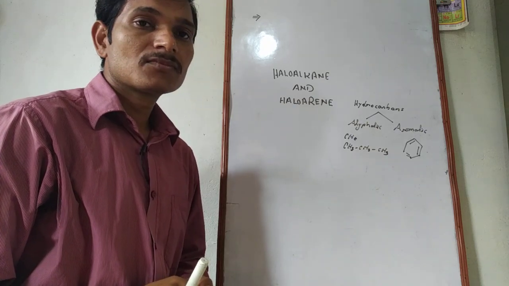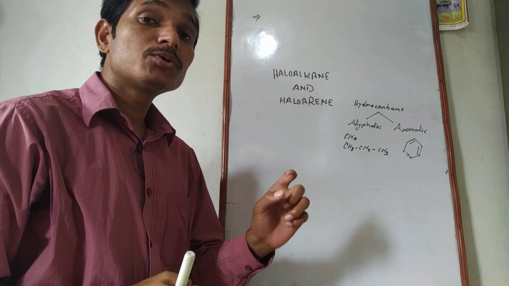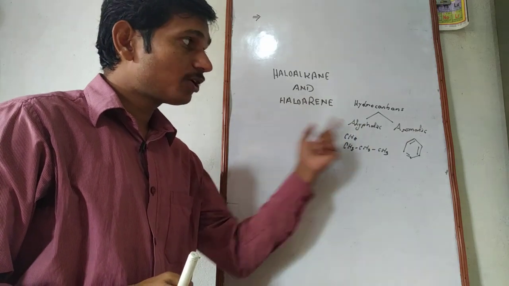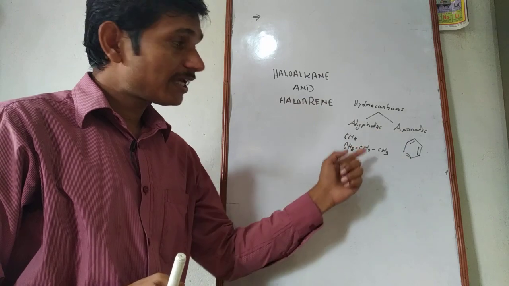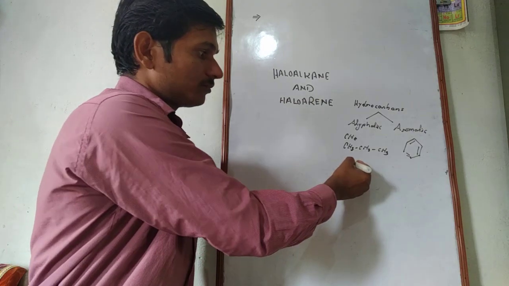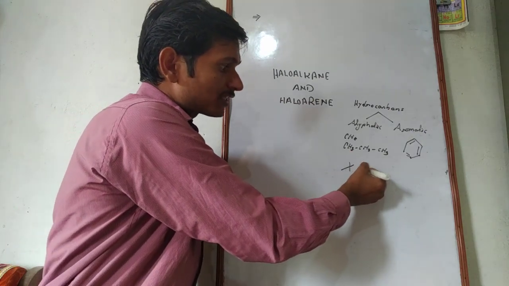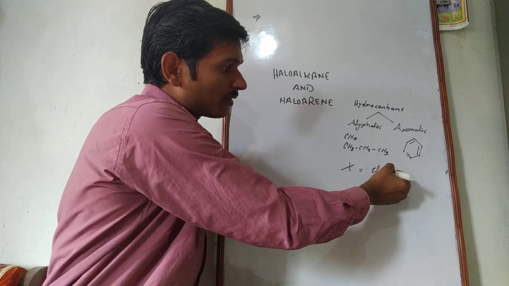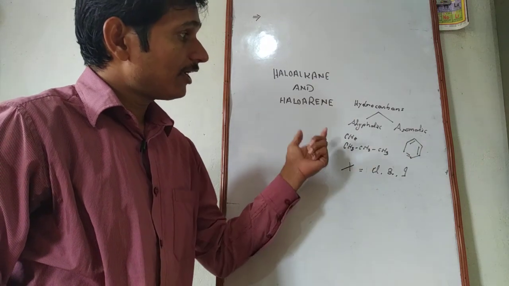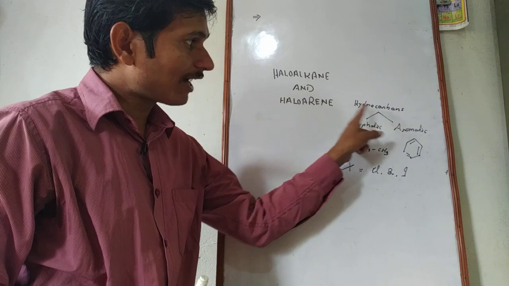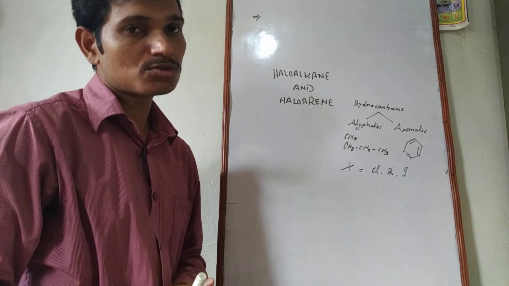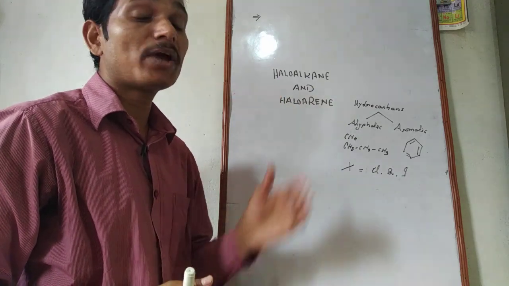If hydrogen or hydrogen atoms of hydrocarbons, whether aliphatic or aromatic, are replaced by any halogen atom X, which may be chlorine, bromine, or iodine, what we get is called haloalkane and haloarene respectively.